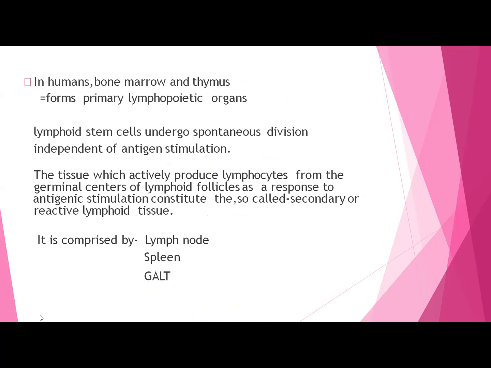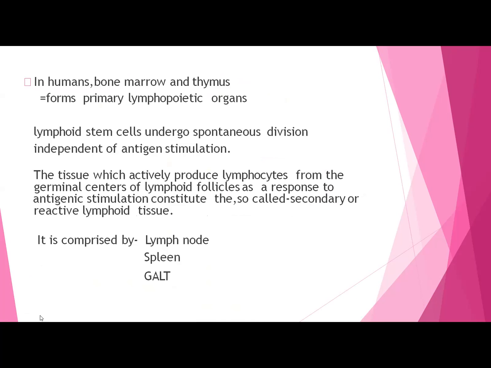Now, as we have discussed, the bone marrow and thymus are the primary lymphopoietic organs, whereas the lymphoid stem cell undergoes spontaneous division independent of antigen stimulation. So these stem cells don't require any stimulation by the antigen.